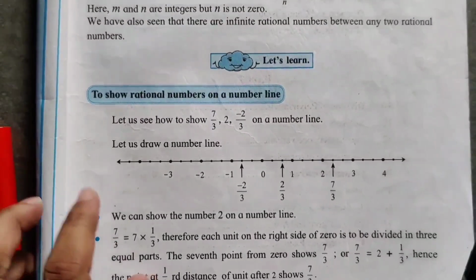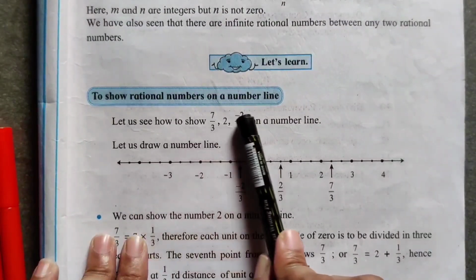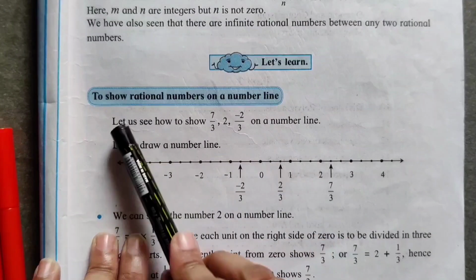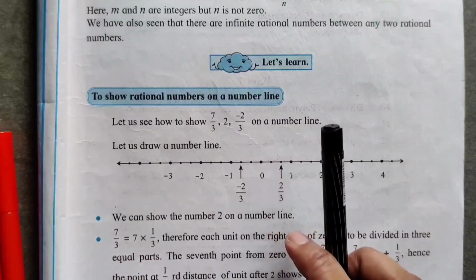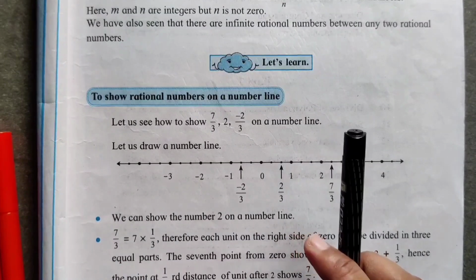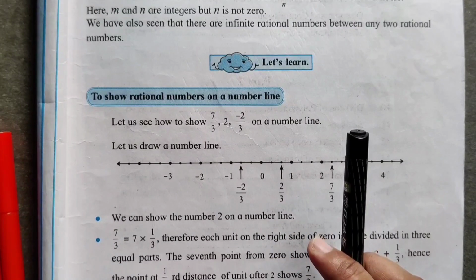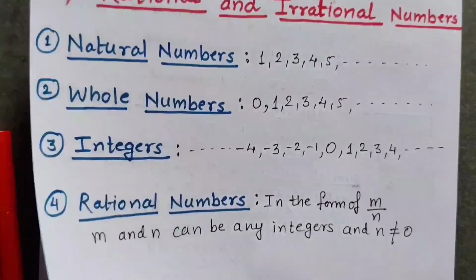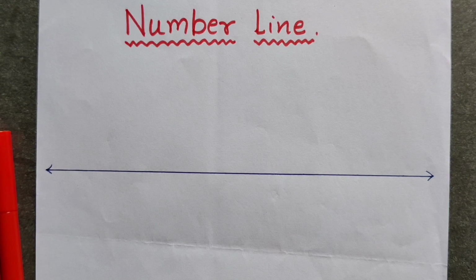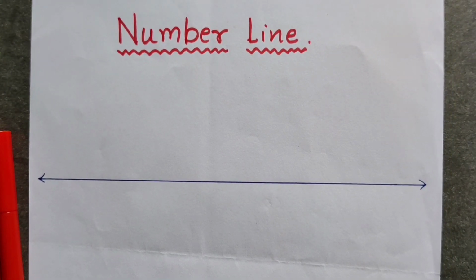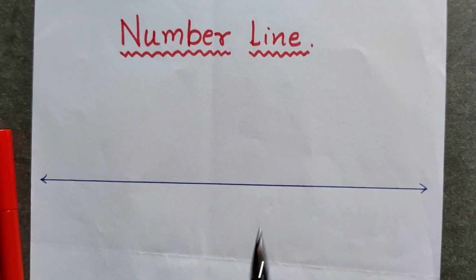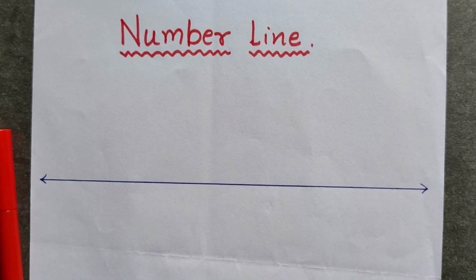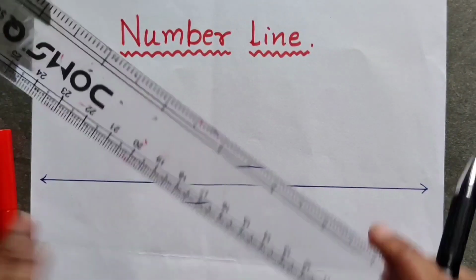Next topic is to show the rational numbers on a number line. For this you should know the basic number line first, and then only you can show the rational numbers on a number line. See children, here I have drawn a line, and we have to show the number line first. So let us see how to show the numbers on a line.